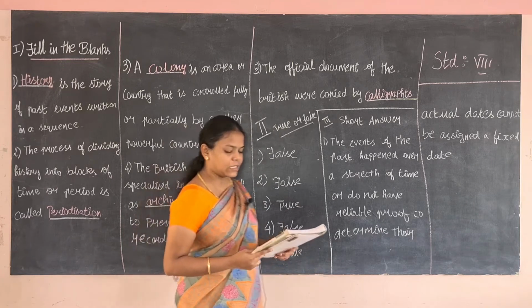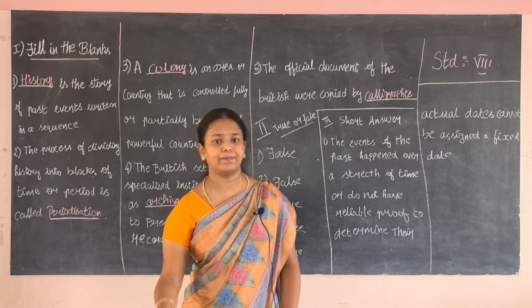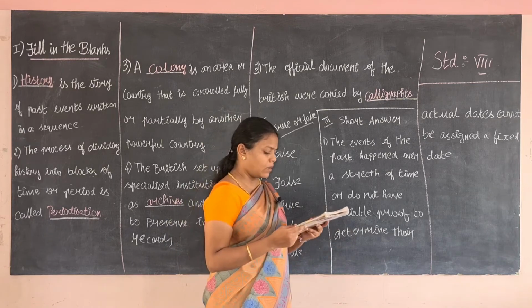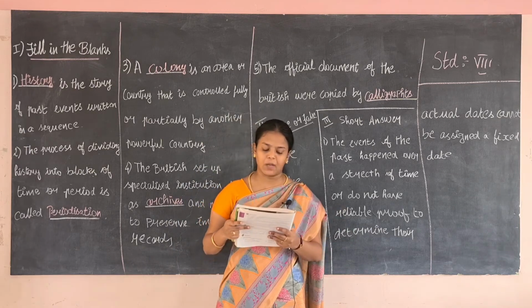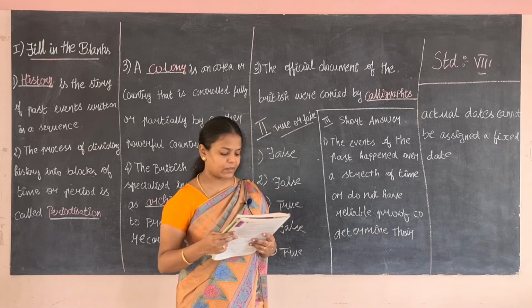Coming to the short answers, the first short answer question is, which event of the past cannot be assigned a fixed date?